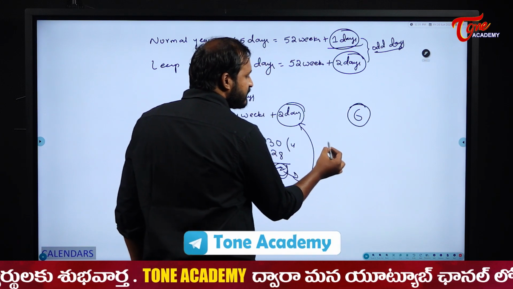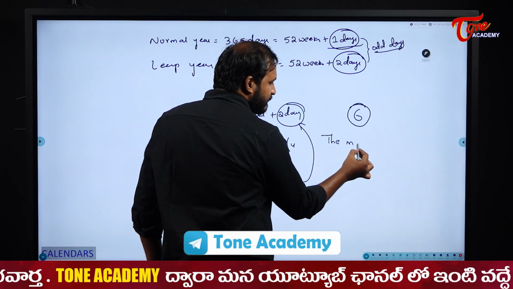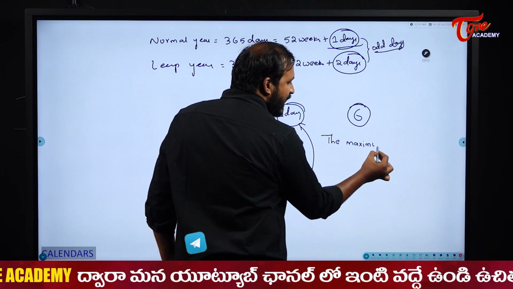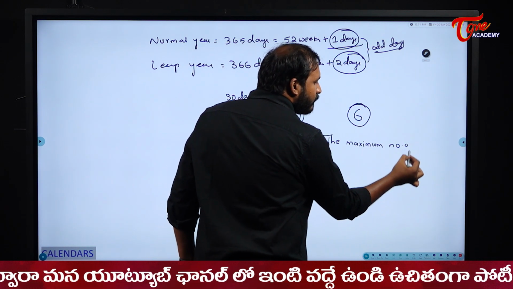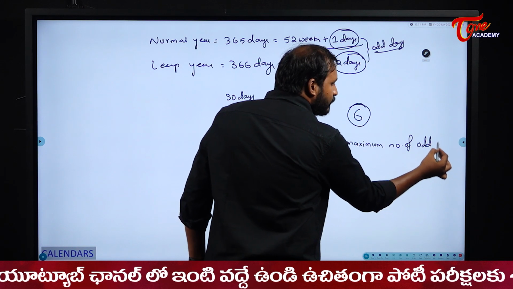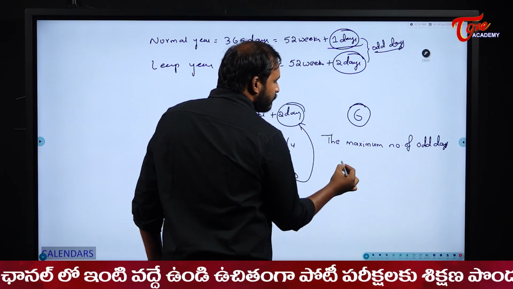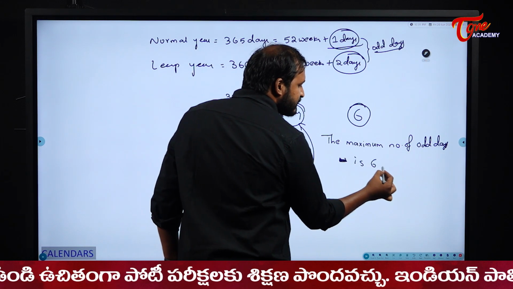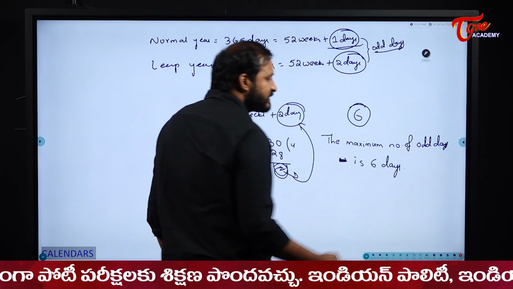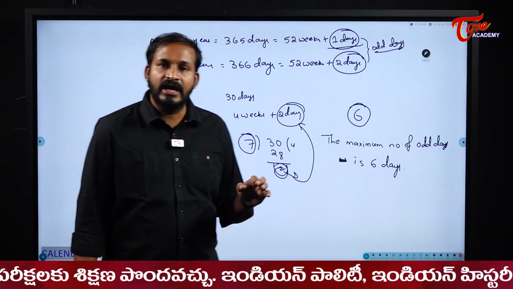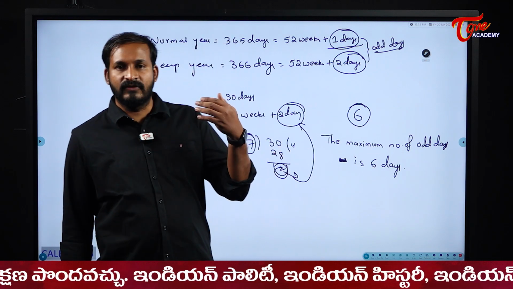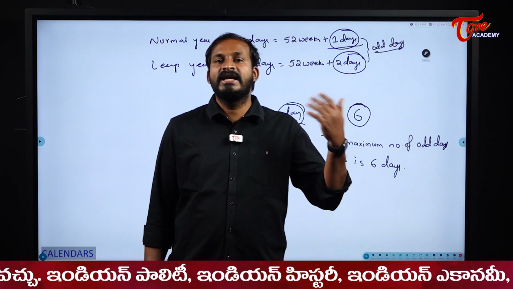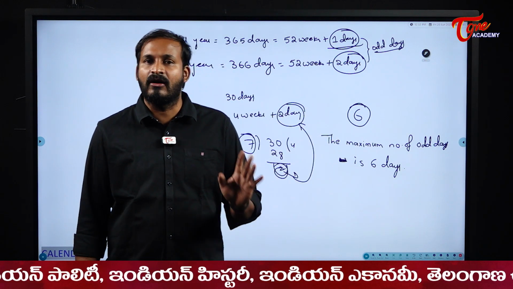So the maximum number of odd days is 6 days. You will have a maximum of 6 odd days, not more than 6. While calculating, if you get more than 6, once again divide it by 7 and then write your final odd days.